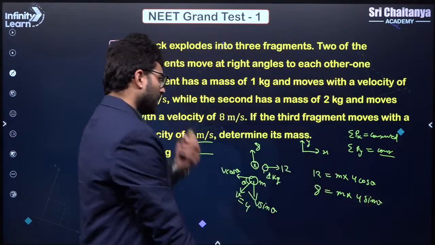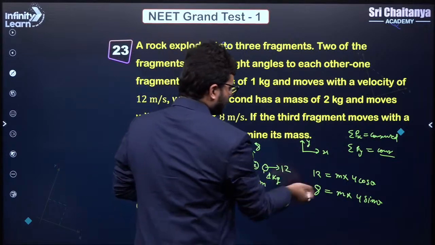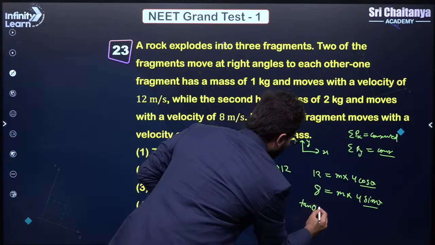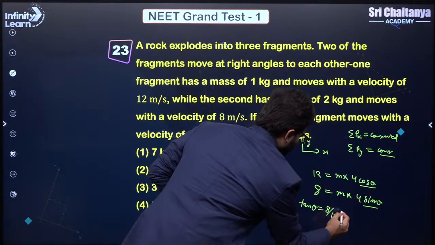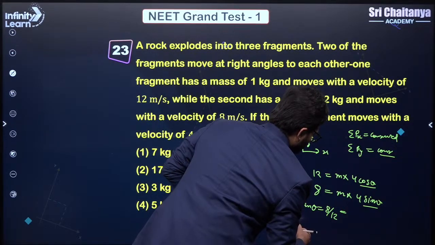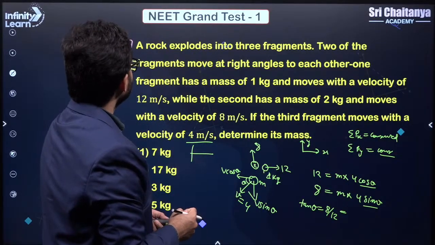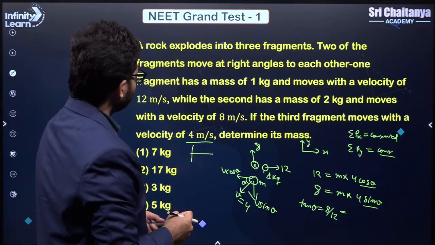Correct? Now you can take the ratio of this and this. So tan theta will come out to be 8 by 12, which is... something is missing here. 1 kg moves with the velocity of 12. Okay.